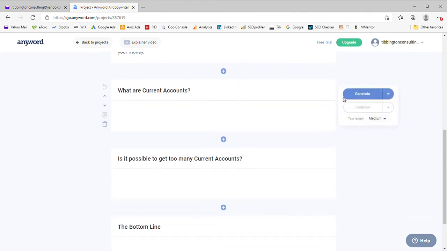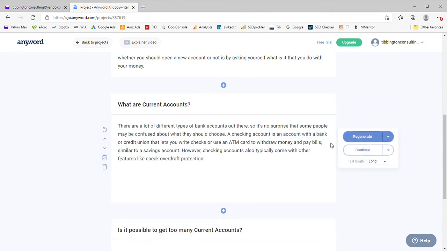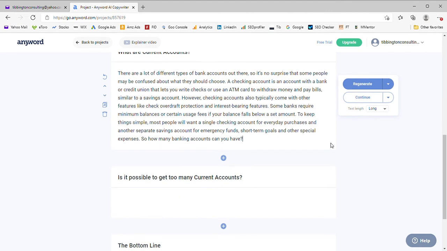Right, what are current accounts? Once again, I'm going to go down for a long description of what they are. I'll let it generate it. Again, it's come out with another script there, which I will reread later.